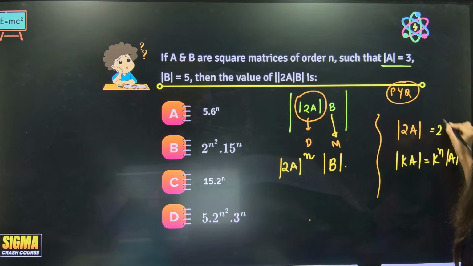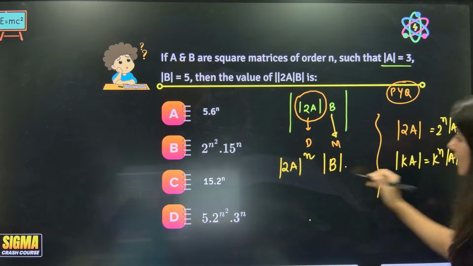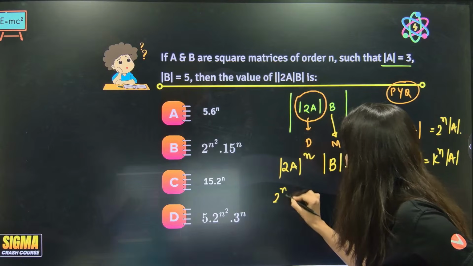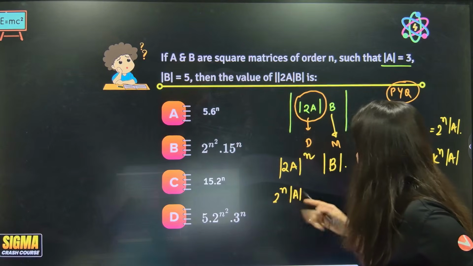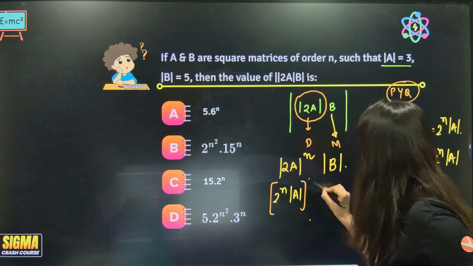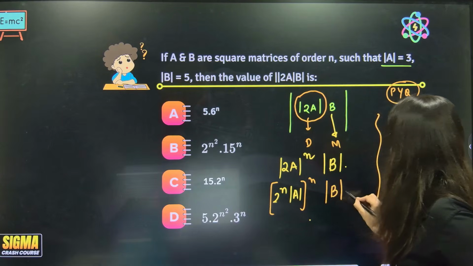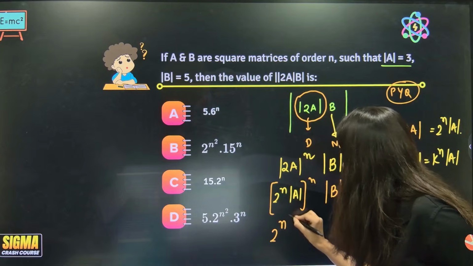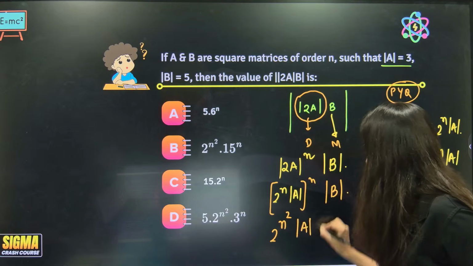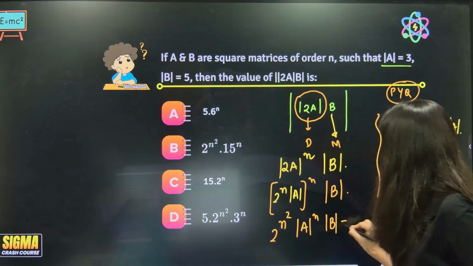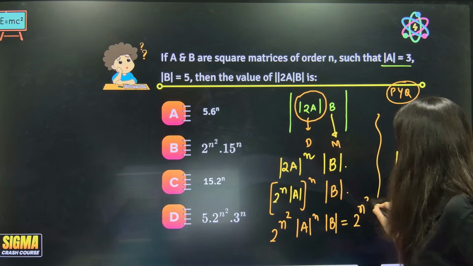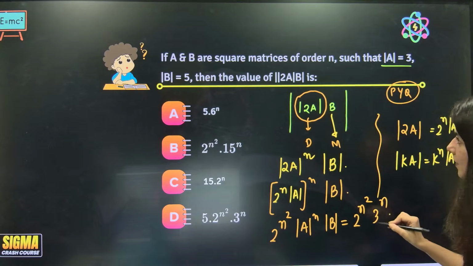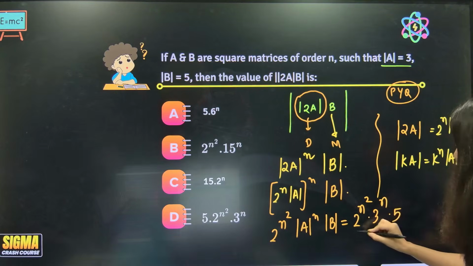Same thing, 2 power n determinant A. And over here we have power n, determinant B is right there, correct? 2 power n into n, 2 power n square, determinant A power n, determinant B. Let's solve it. 2 power n square, determinant A is 3 power n and determinant B is 5. This is what you're going to get.